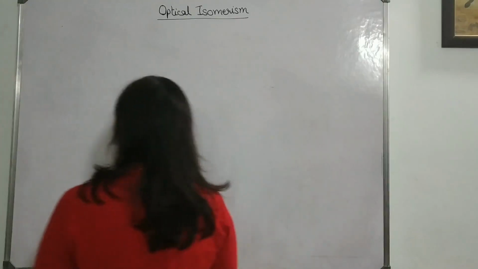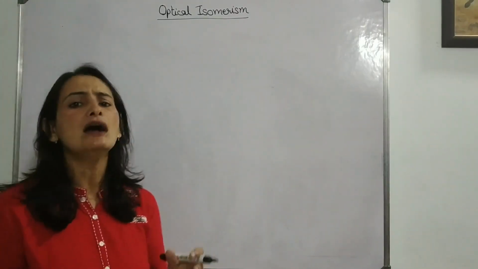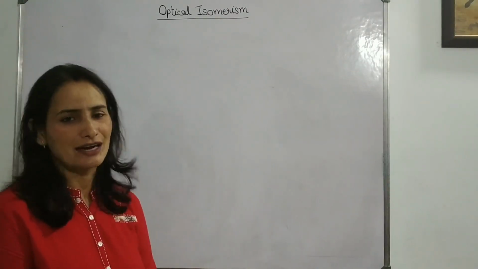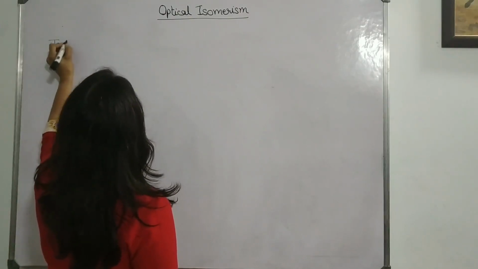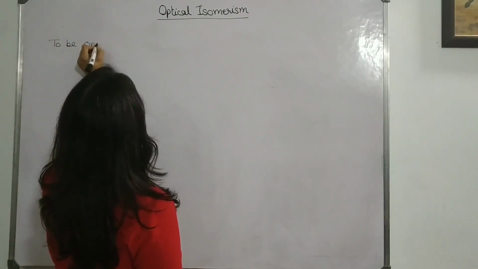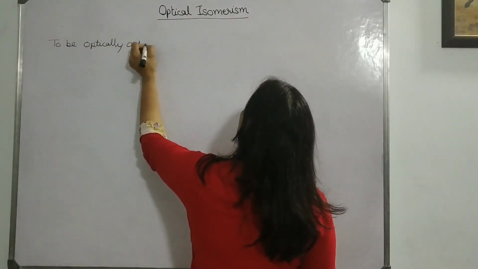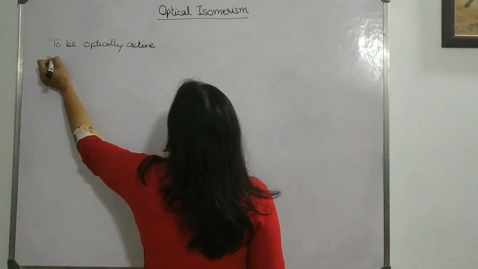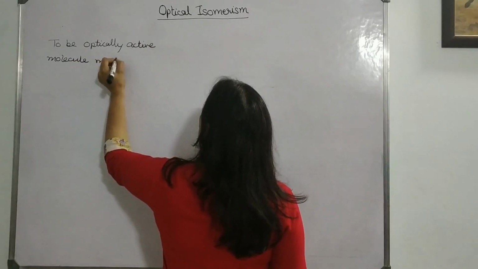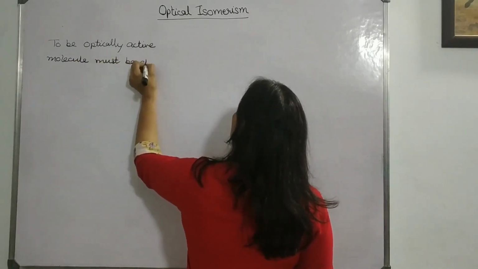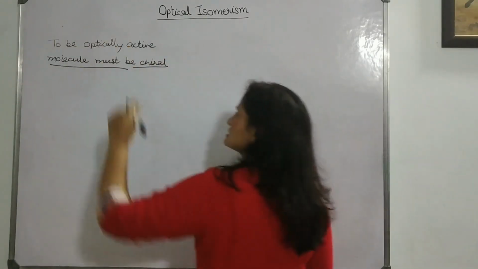So for a molecule to be optically active, the essential requirement is chirality, not the chiral center. To be optically active, a molecule must be chiral, not have a chiral center. Okay, the molecule must be chiral.